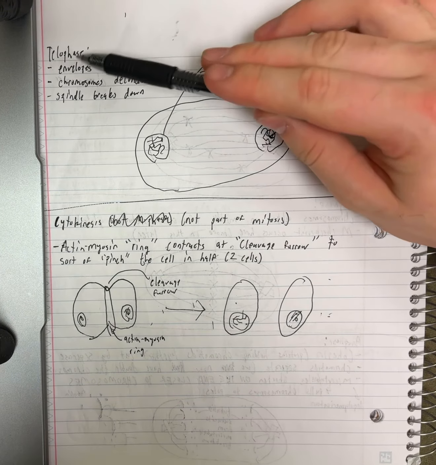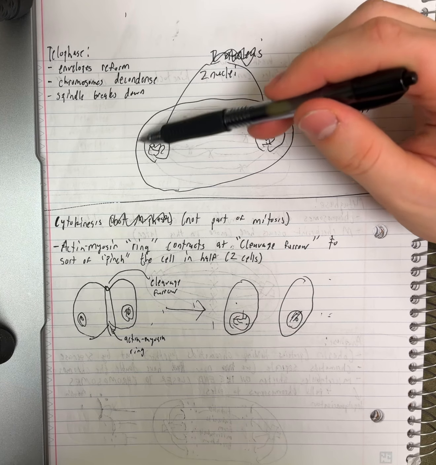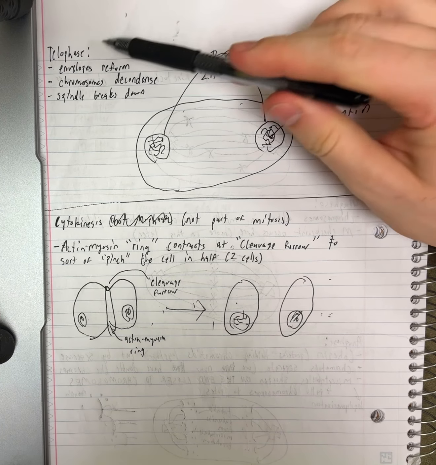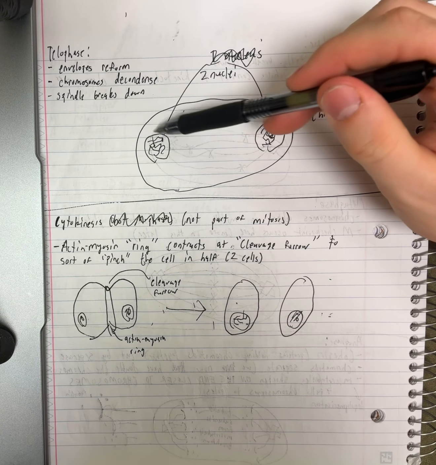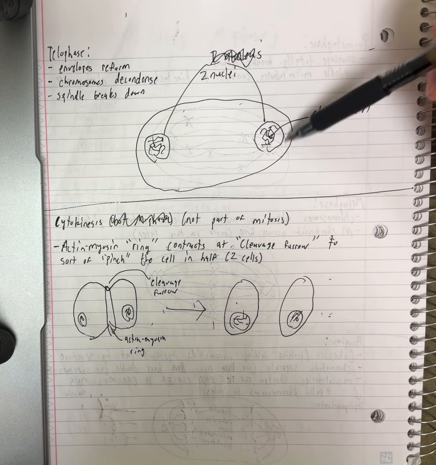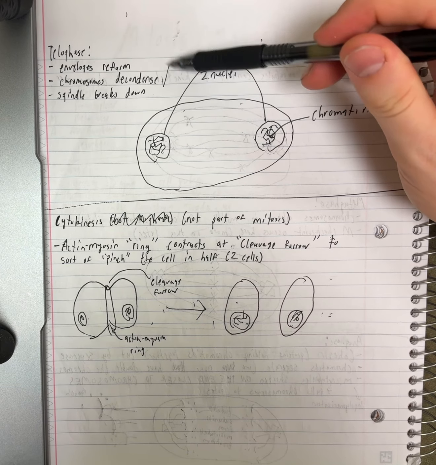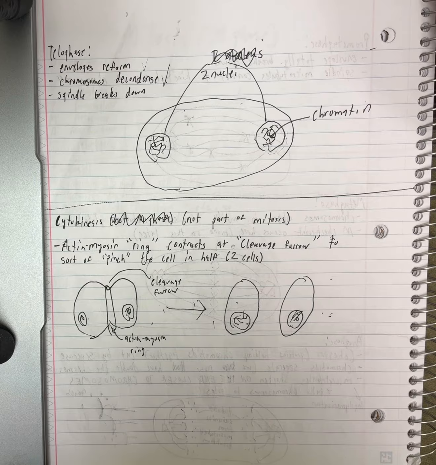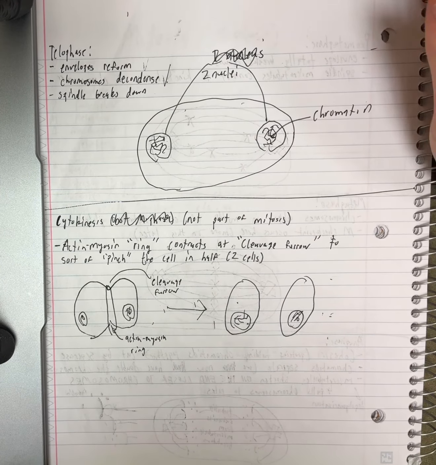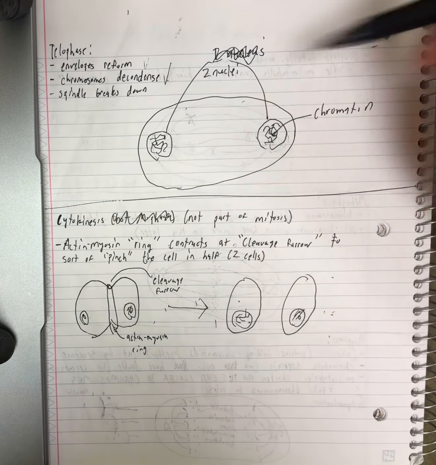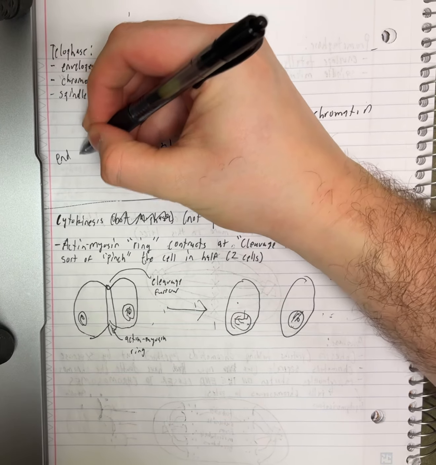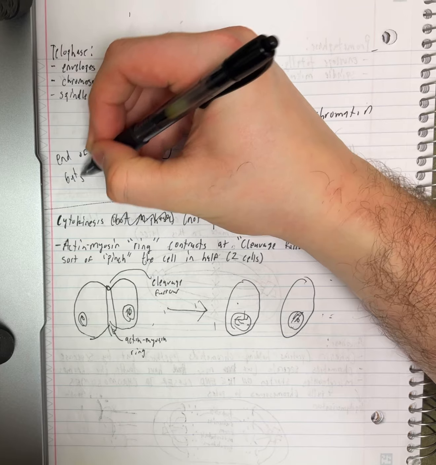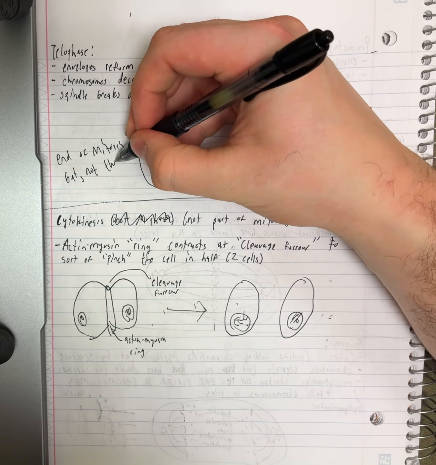Now, the last phase of mitosis, but not the last phase of the M phase, confusingly, is telophase. And telophase just means that once these chromosomes have all been pulled to their poles, telophase is going to remake that envelope around each set of DNA. It's going to decondense the chromosomes, and it's going to break down that mitotic spindle that we made. And that's it for telophase. So we are done with mitosis now. This is the end of mitosis, but it's not the end of the M phase.